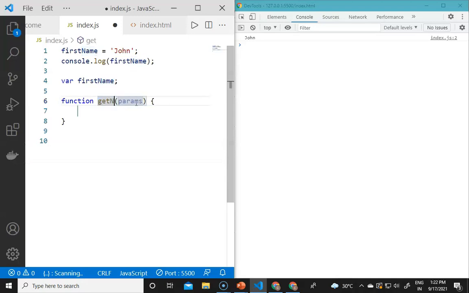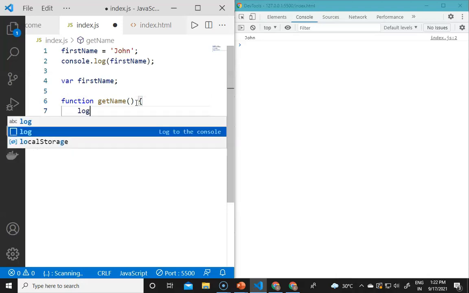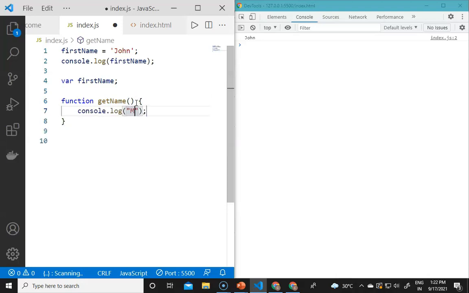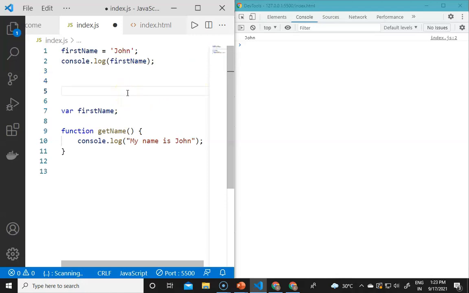And if I now declare a new function here, function getName, with blank parameters, and console.log that my name is John, and now if I save, and go before the function declaration and the variable declaration as well, and call getName here, then you will see it will run because the function declarations are also moved to the top. So this is about hoisting and how it works.